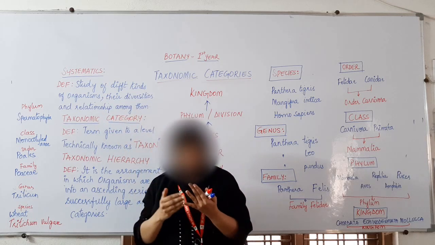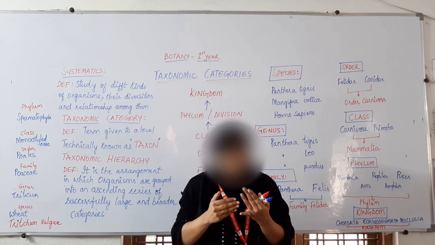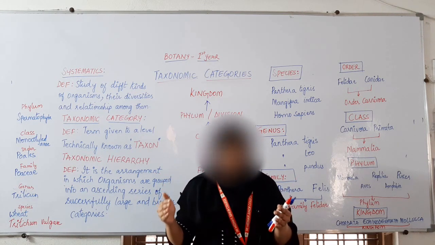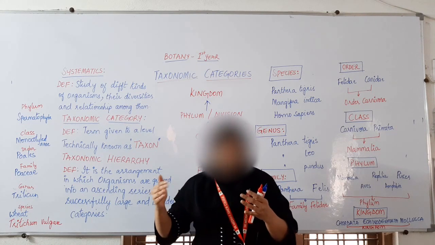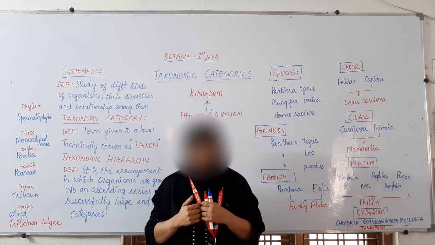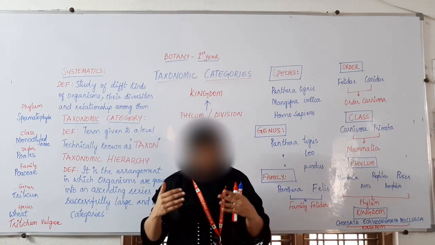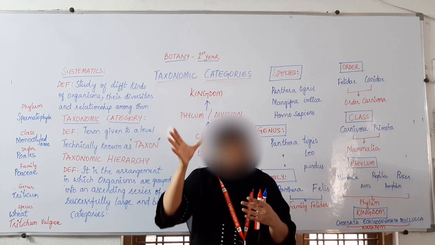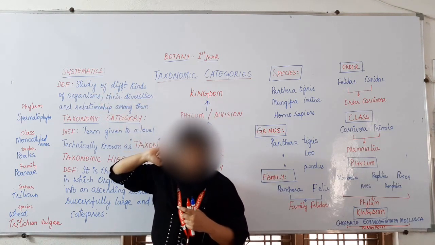So we study what the different types of living organisms are, and even with the differences, what their interrelationship is, how they are interrelated, how they are helping each other, everything about them. So that systematic study is called what? Systematics.